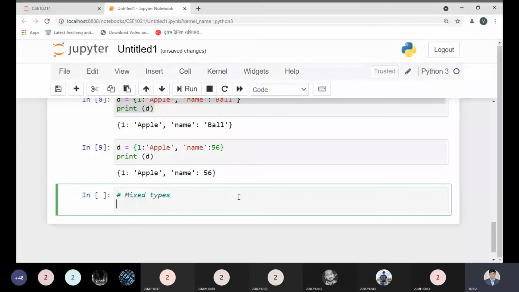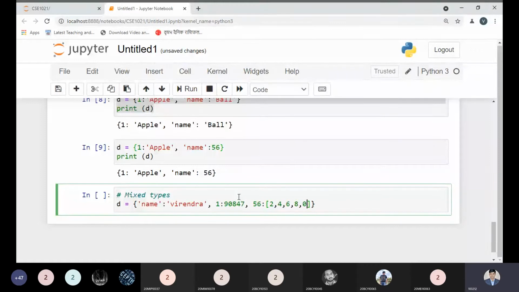I'm taking the variable d again, so no issue, it will override the previous value. For the name I'm taking, of course, my name. And instead of the earlier key I'm taking 56 as the key, and defining its value in the form of a list: 2, 3, 4, 6, 8.